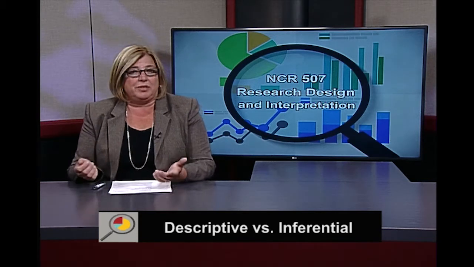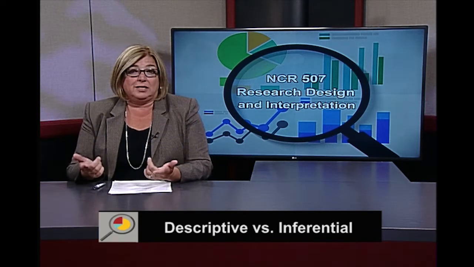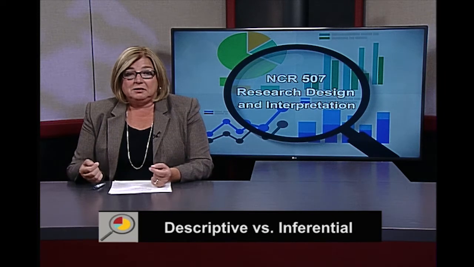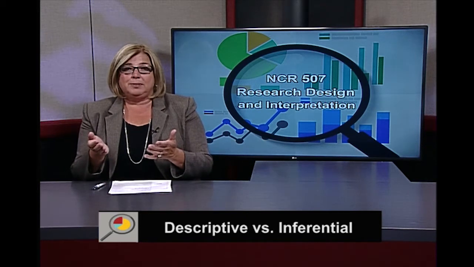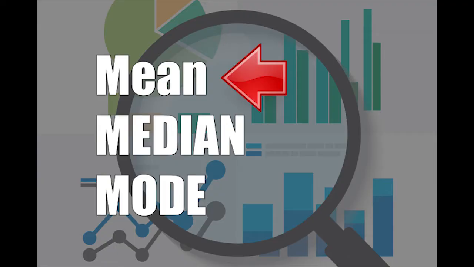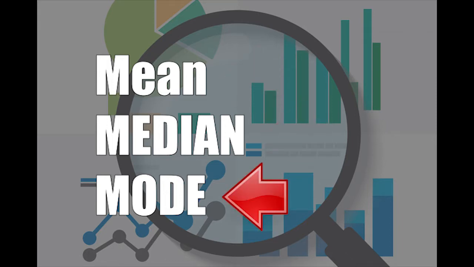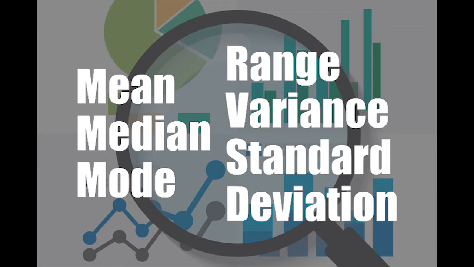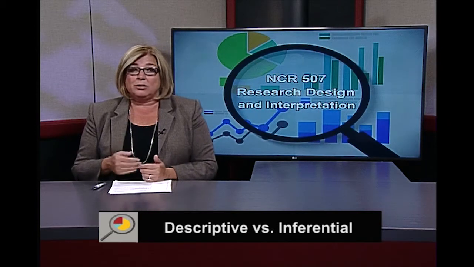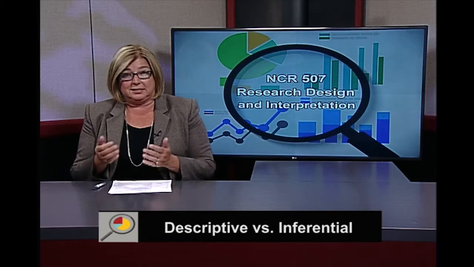Now, let's think about this with an example. Let's say you gave a test to a class at a university, and you could get some basic descriptive information from that class. So you gave the test, and you might be able to determine some descriptive information like the mean, the median, the mode. You might also gather the range, the variance, and the standard deviation. And as you gather all of those pieces of information, you would have some information about the characteristics of that sample. Now, let's say that's all you were interested in. We would call that descriptive statistics, meaning we would say that you gathered that information in order to describe the sample that you are collecting the data from.